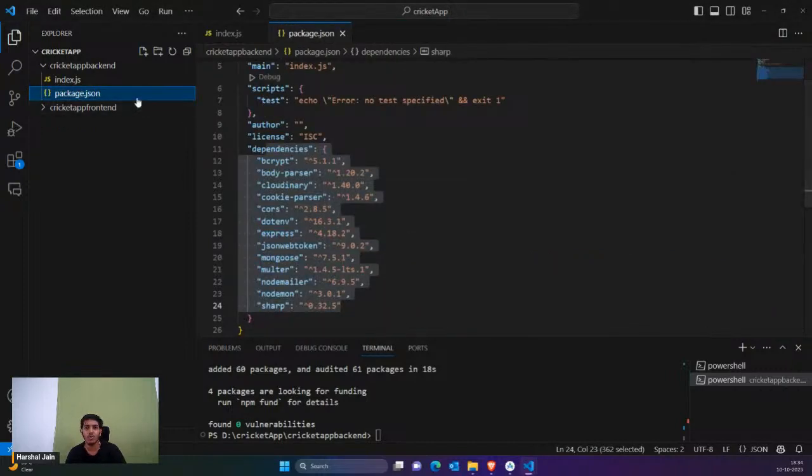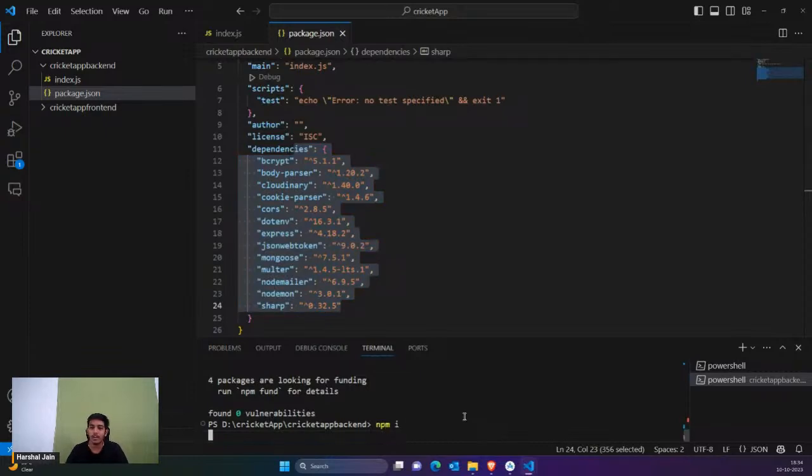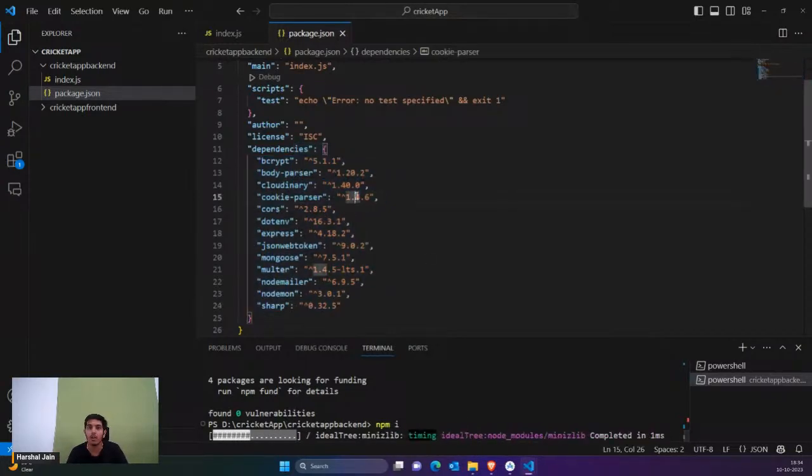So whenever you are sharing, you don't need to share the node_modules folder or the package-lock.json file to anyone. So here you can see we have these. I'm going to simply type npm i, so it would install all of them, whatever is mentioned in the dependencies, everything would be installed. This is the common shortcut, you would be using it a lot in one stack.